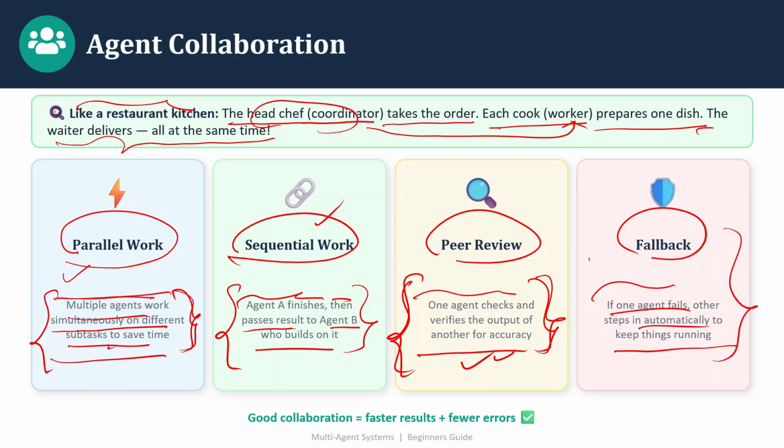In a single AI agent, if that is down, then everything will be down, right? Now we have multiple agents, and if any one agent goes down, another agent can fall back and take the work of that particular agent which is down. So that means good collaboration, faster results, and fewer errors.